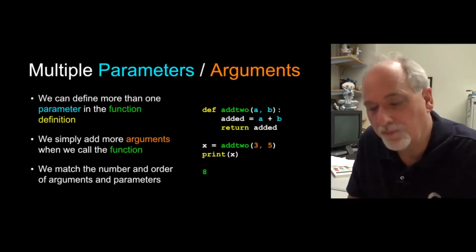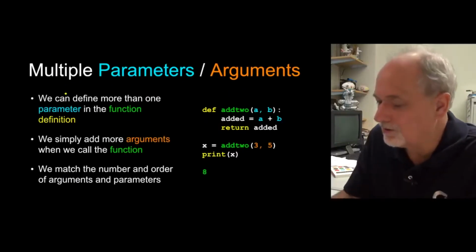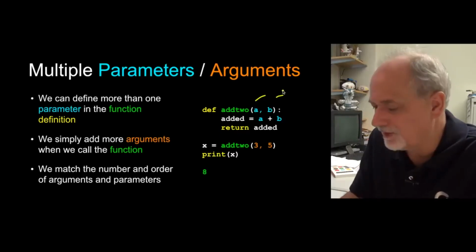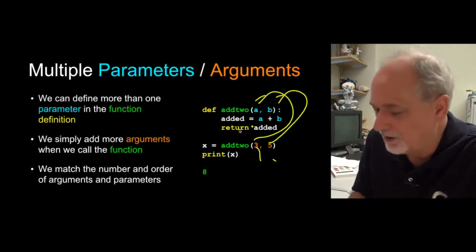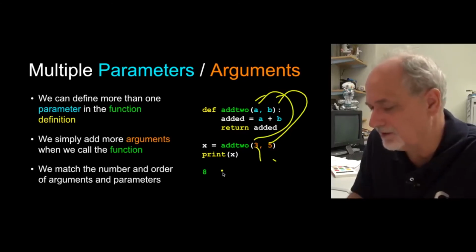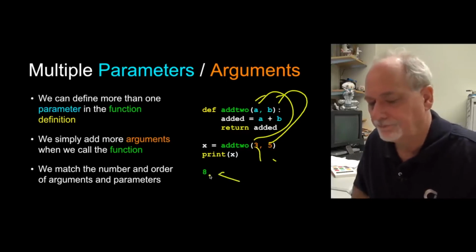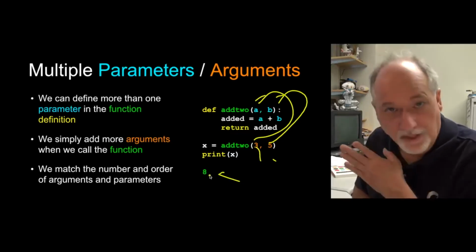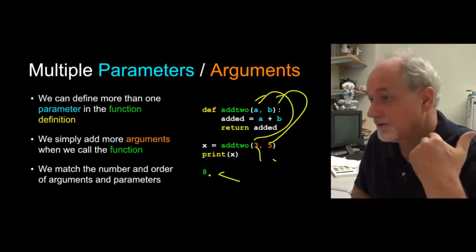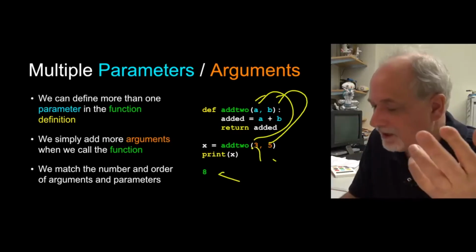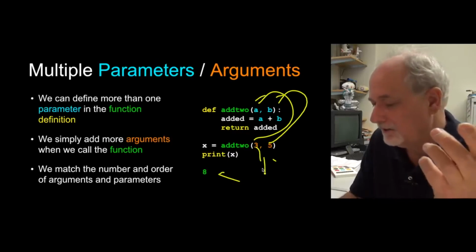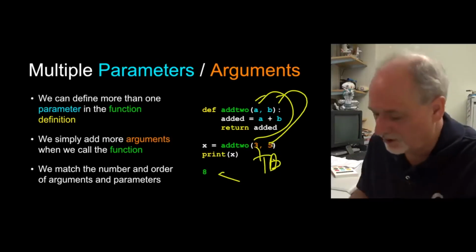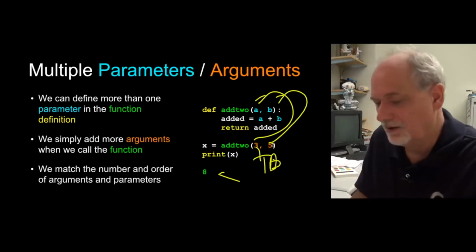You can have more than one parameter, and they're just in order. The first one and the second one, 3 and 5. So 3 becomes A and 5 becomes B, and away we go. So we just use this to add two numbers, and so 3 plus 5 is 8. So you get as many as you like, and the order matters. And if you tell it you want parameters and you don't give them to it, then that'll become a traceback, and it'll blow up. You can also talk about optional parameters later.